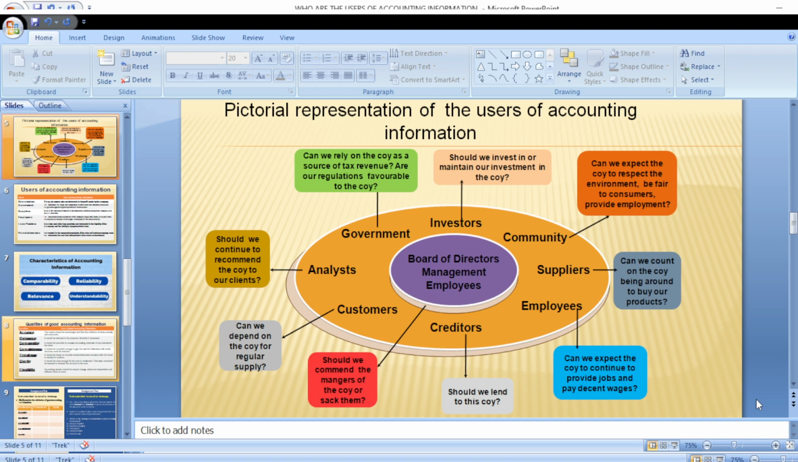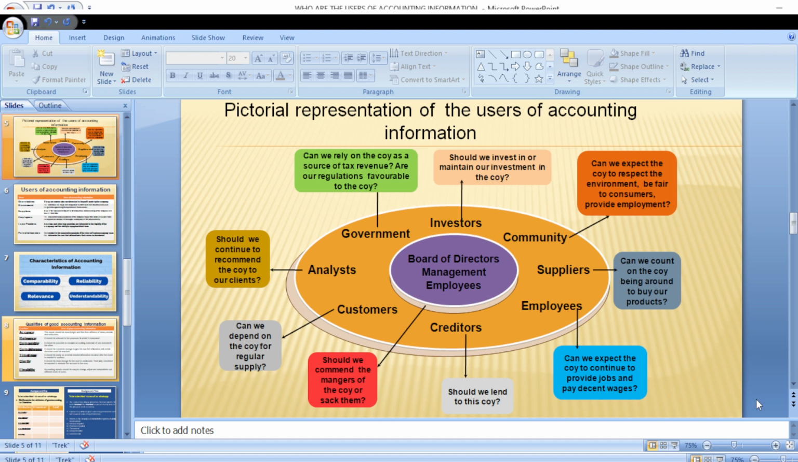Then we talk about suppliers. Now, who are the suppliers? Suppliers are those that provide services or provide materials, critical input for the organization to be able to process. Now, the suppliers will want to know how liquid a particular organization is. That's the ability of the organization to be able to pay back whenever they are supplied either goods or they provide them with services, just to know if they are liquid enough.